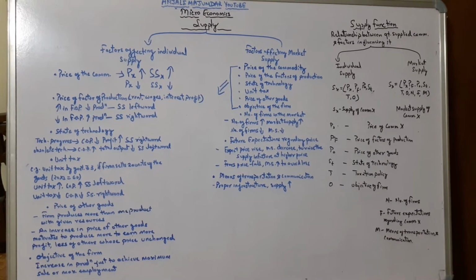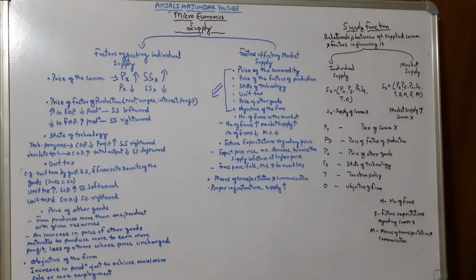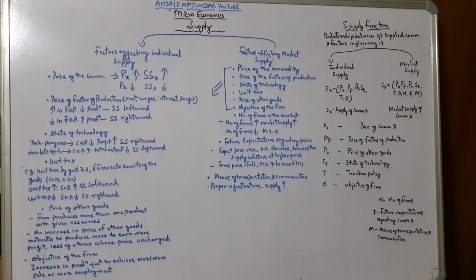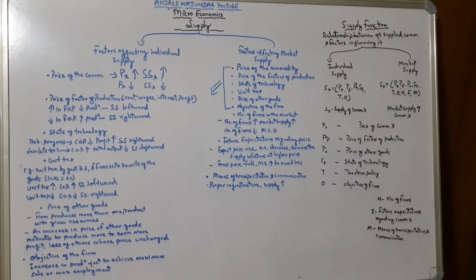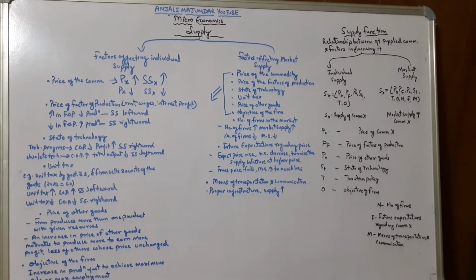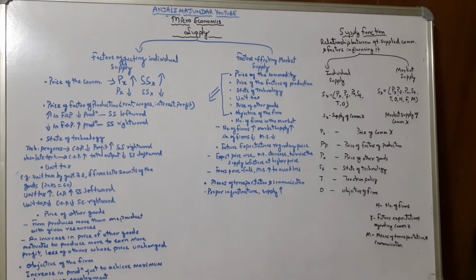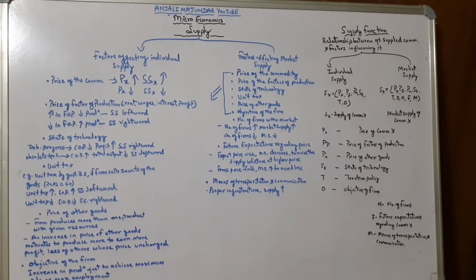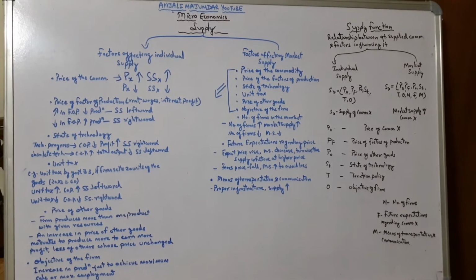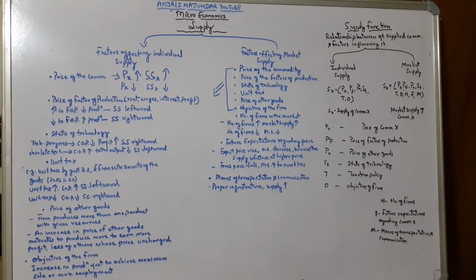Then third is the state of technology. If there is technological progress, or an updation in the technology, that updation will lead to a decrease in the cost of production. If the cost of production reduces, it will lead to an increase in profit. Now if profit increases, that means the supply curve shifts rightward.